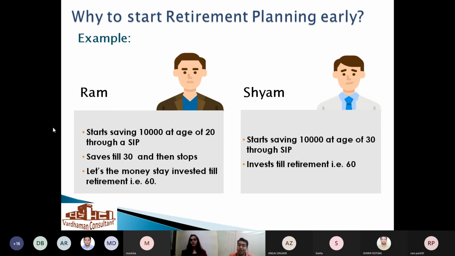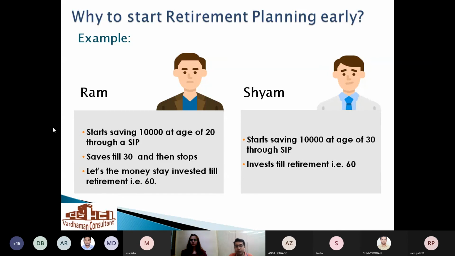Mr. Sham started the same amount of 10,000, but at the age of 30 through SIP, and keeps investing till his retirement, that is till 60. So basically one is investing only for 10 years, the other for the whole 30 years.